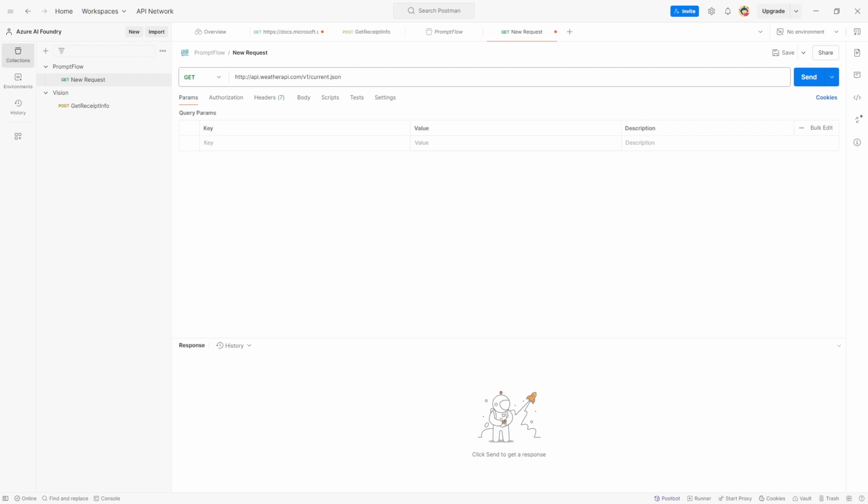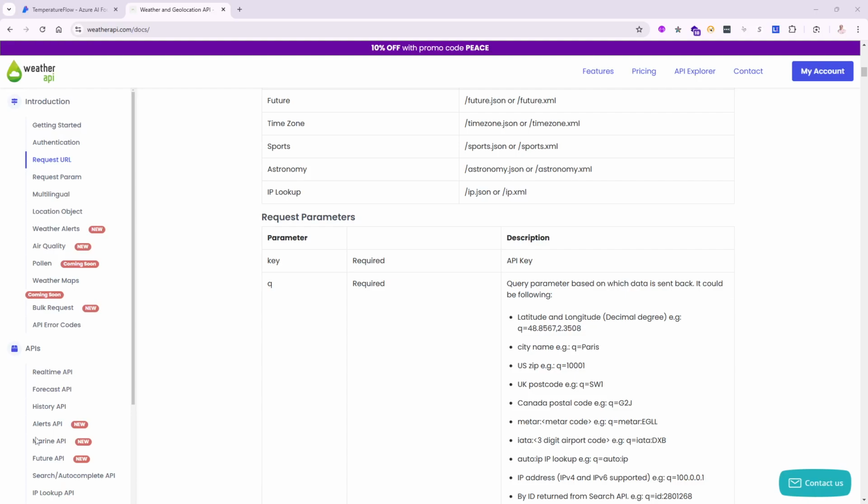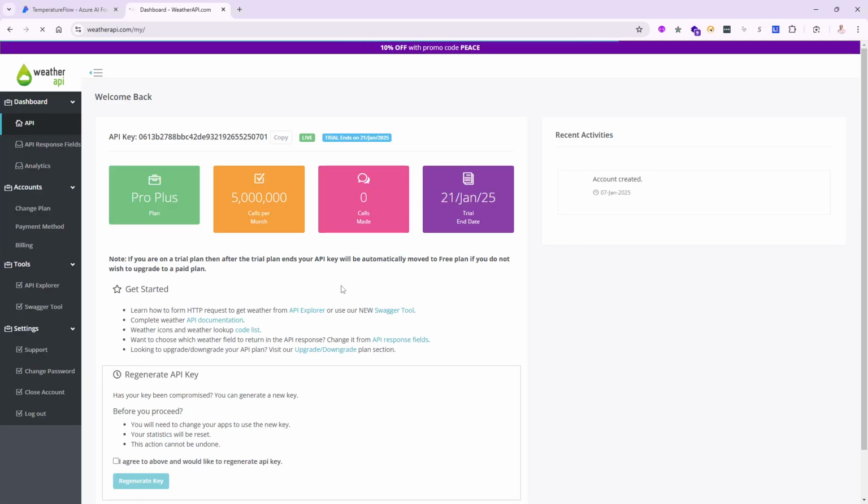So I will need to go back and take a look also at how I can get the API key. So let's go back to the website. You see where it says my account, click on that. And once I go to my account, I should get my dashboard in here. Remember, I just created this this morning.